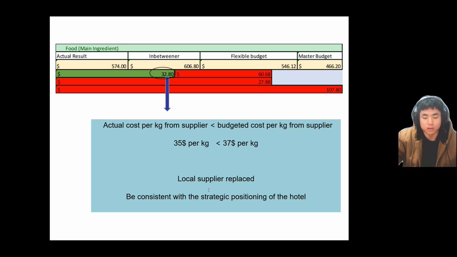From the perspective of the hotel standard and service, it is unfavorable in the long term because it is different from the strategic position of the hotel. My suggestion is that we should focus on quality first and raise the price of the food to cover the cost.